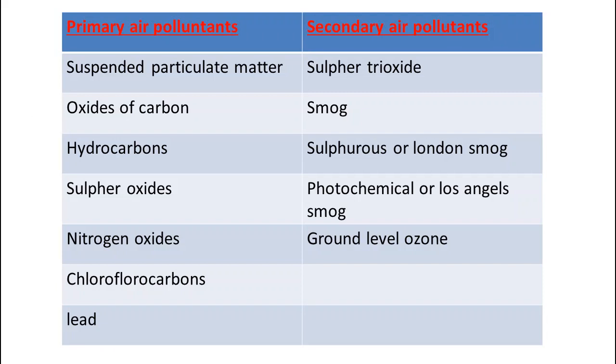Friends, air pollutants we can divide into primary air pollutants and secondary air pollutants. Air pollution means presence of materials which are harmful to human beings. Primary air pollutants are suspended particulate matter, oxides of carbon, hydrocarbons, sulfur oxide, nitrogen oxide, chlorofluorocarbons, lead. And secondary air pollutants are sulfur trioxide, smog, sulfurous or London smog, photochemical smog, and also ground level ozone. Please remember all these points; the question may come from here.